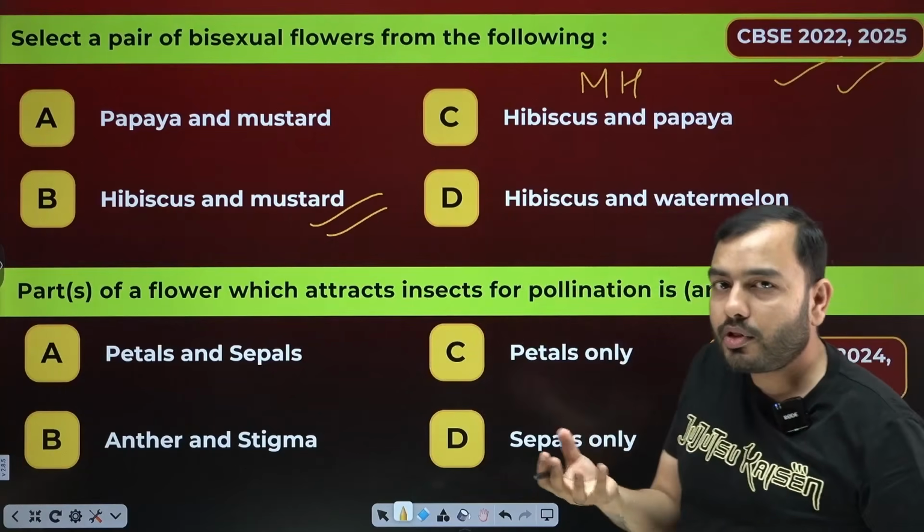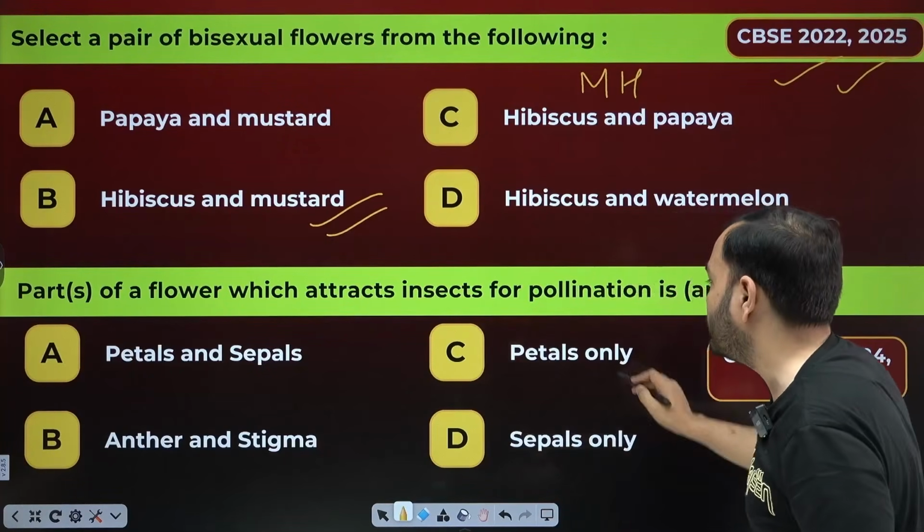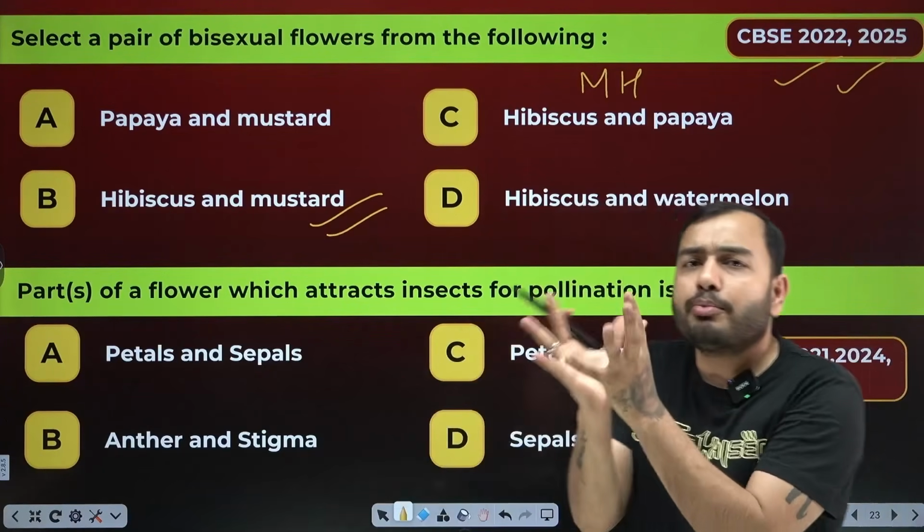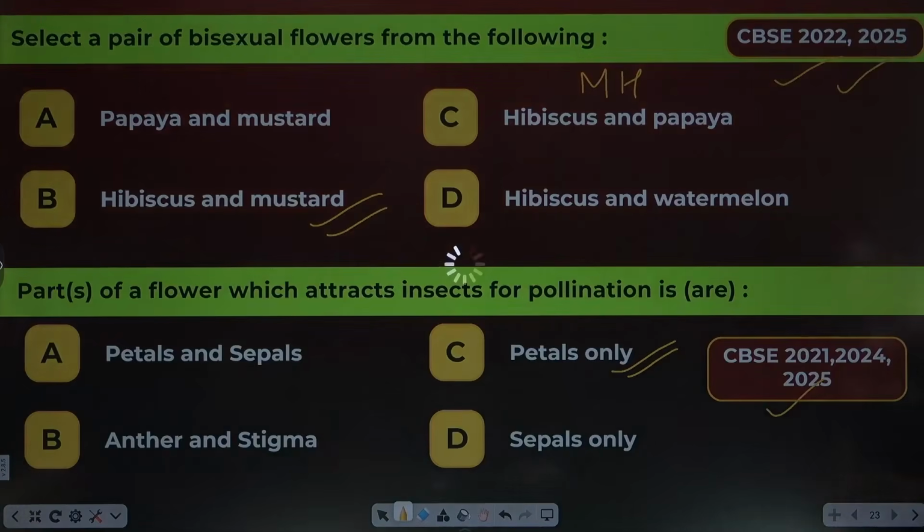Which part is that? Attract that inside, it is petals. So petals only. One option says petals and sepals. What is the job of sepals? To protect the bud. Okay, come on, let's move forward.